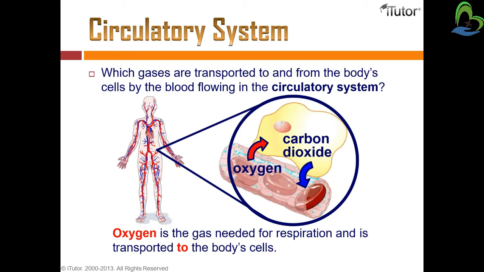Now the question is, which gases are transported to and from the body cells by the blood flowing in the circulatory system? So the answer is oxygen is the gas needed for respiration and is transported to the body cells. So oxygen is the gas that we require for the respiration of our body, and it is transported from the circulatory system to our body cells.